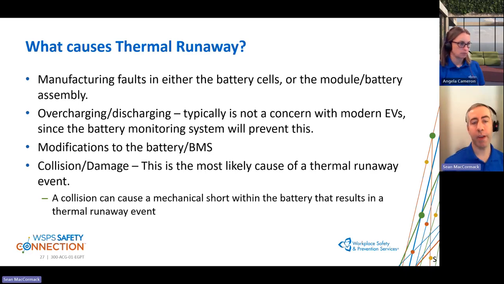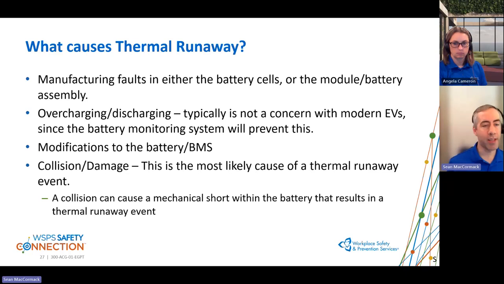Well, the first one, it could be a manufacturing fault, either within the battery cells or the assembly process. This we haven't found too many cases of, and when it has occurred, it often occurs fairly quickly. Another one, becoming a little more of the past for modern EVs, would be overcharging or discharging of the batteries. We do see this more in some of our cheaper non-certified things like e-bikes or scooters, where they do not have an advanced battery monitoring system that prevents that. But most of our modern EVs would have that.